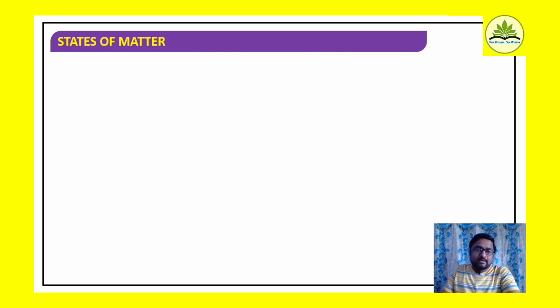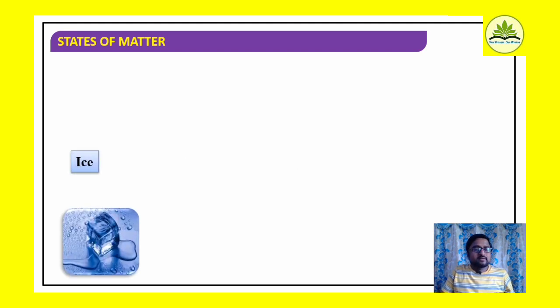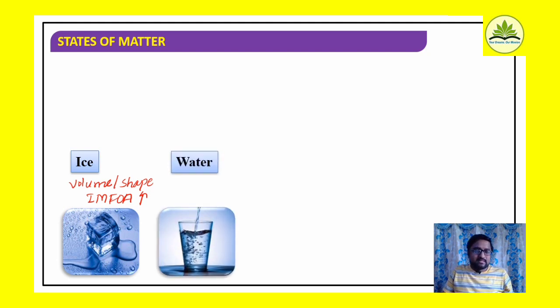Now if we consider solid state, liquid state and gaseous state, what are the things to be recalled here? Consider ice. Ice has a definite volume and a definite shape, and its intermolecular forces of attraction are high, therefore we consider it a solid state. Now compared to ice, consider water.